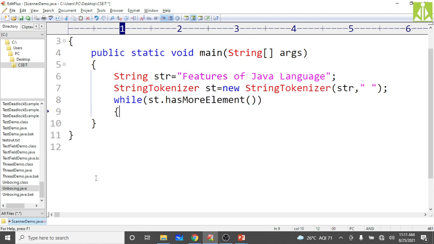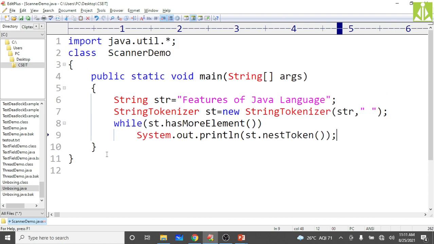Inside it, directly print System.out.println of st.nextToken, so it will print the next token on the output screen.